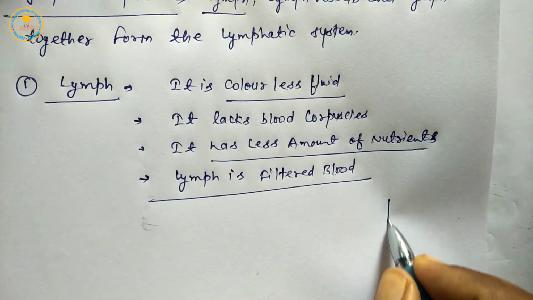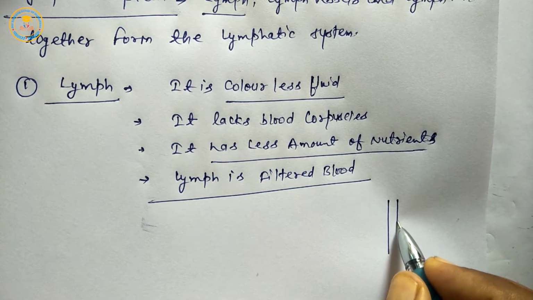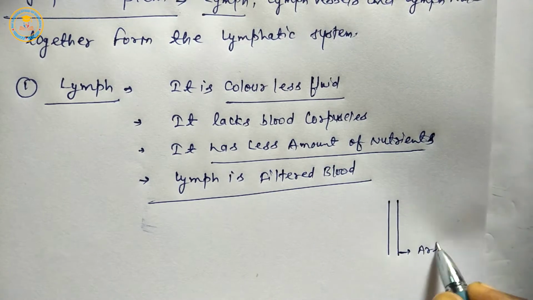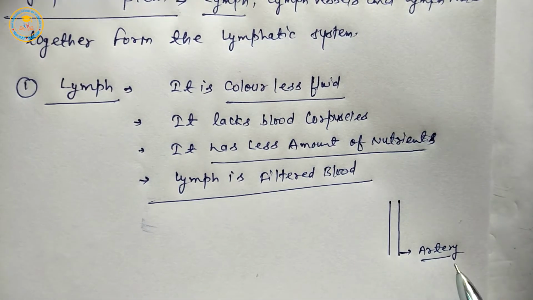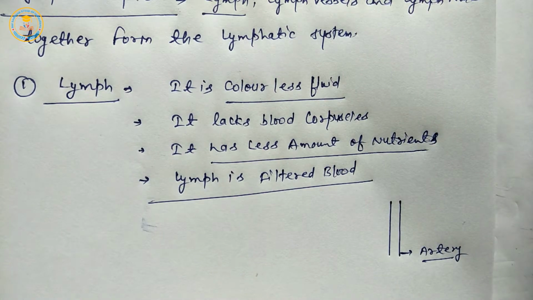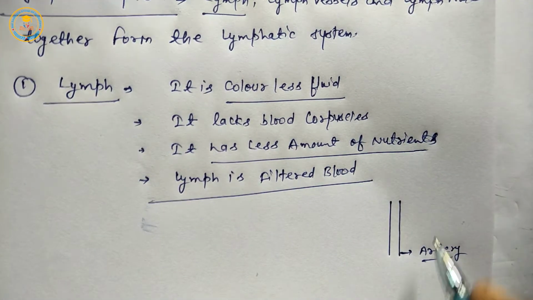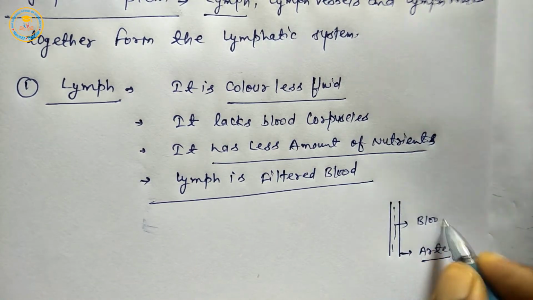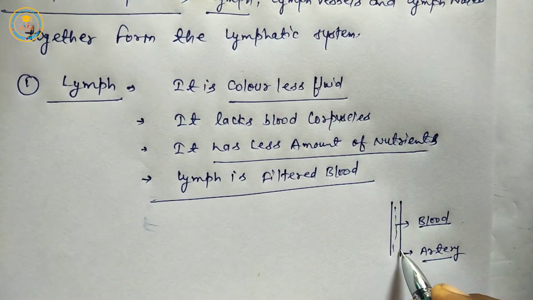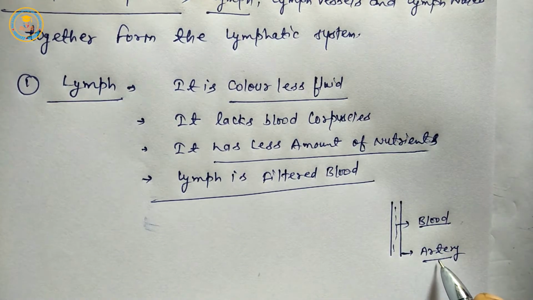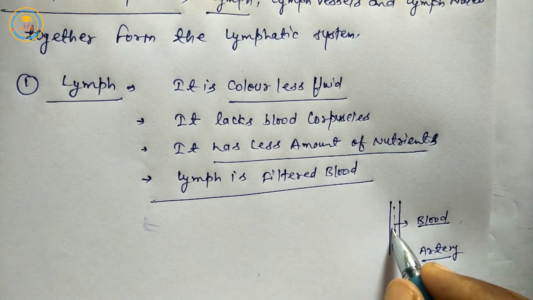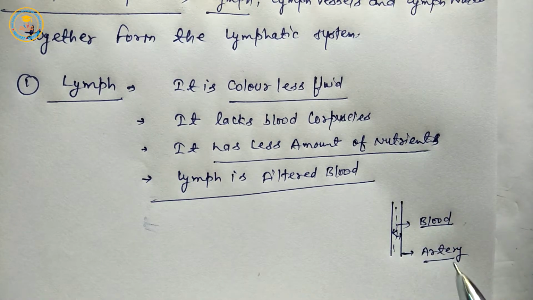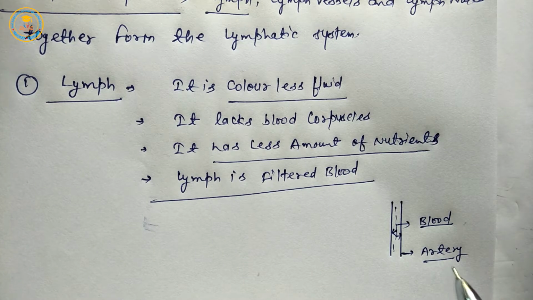Students, in humans, pure blood is carried by arteries. When blood is transported in blood vessels, for example in arteries, the blood exerts a specific pressure on the arteries' walls, called blood pressure.